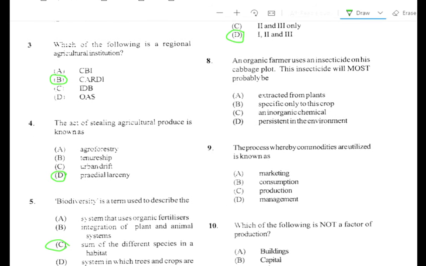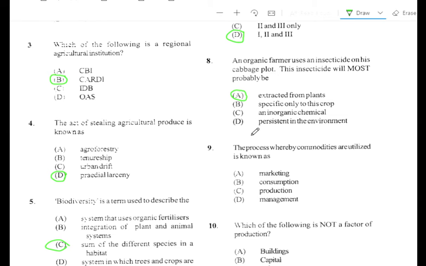Alright, question number 8. An organic farmer uses an insecticide on his cabbage plot. This insecticide will most probably be extracted from plants. Yes. So that's the answer right there. B. Specific only to this crop. C. An inorganic chemical. D. Persistent in the environment.